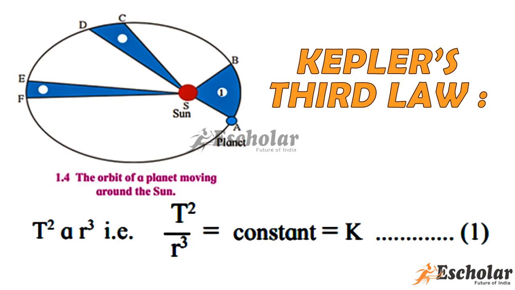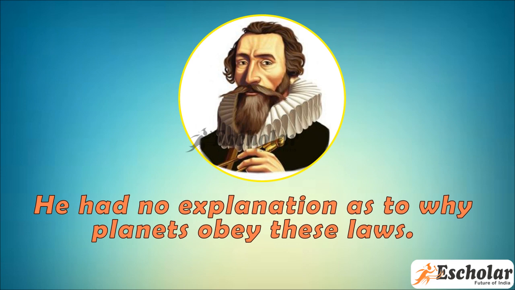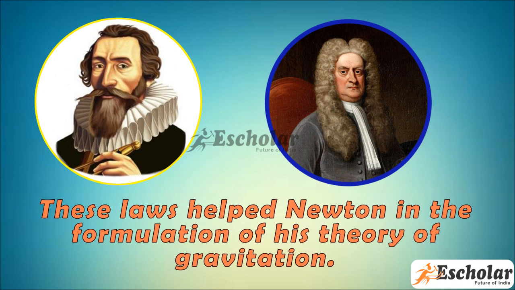Equation 1. Kepler obtained his laws simply from the study of positions of planets obtained by regular observations. He had no explanation as to why planets obey these laws. These laws helped Newton in the formulation of his theory of gravitation.